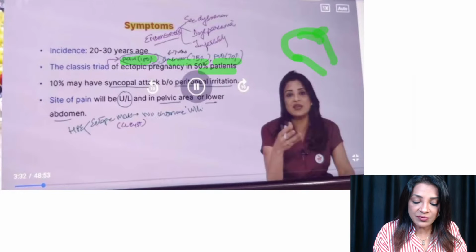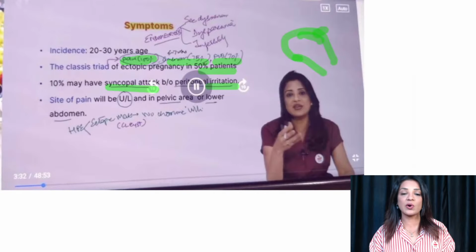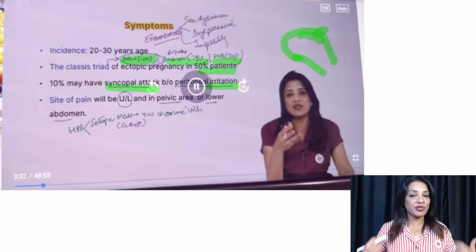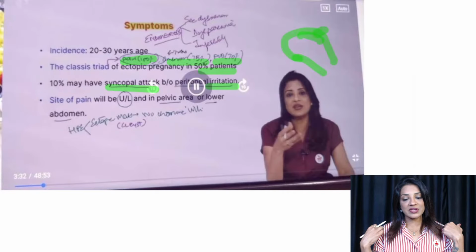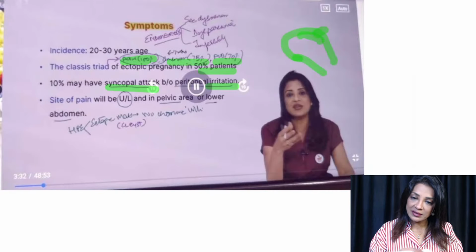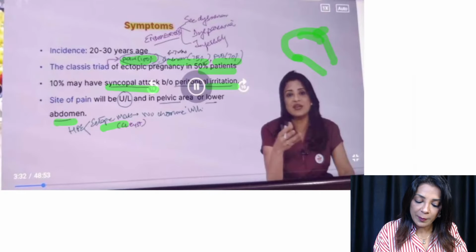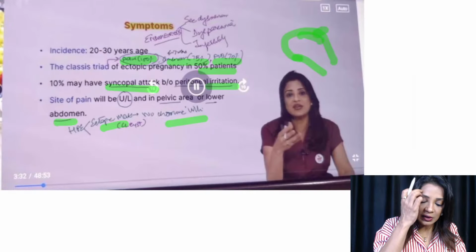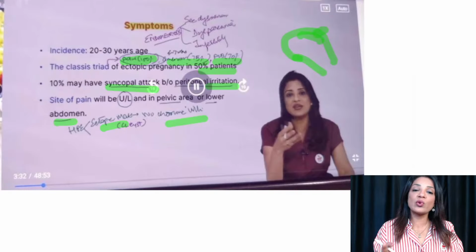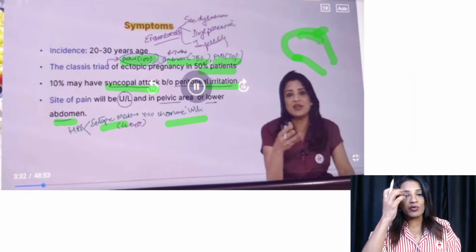Now 10% will have syncopal attack because of peritoneal irritation, and this happens because of the blood collected in the pouch of Douglas, which goes and irritates the diaphragm. The phrenic nerve gets irritated, and that gives her the shoulder pain. Now, site of pain will be unilateral because it is one-sided, either right or left, in the pelvic area or the lower abdomen. The histopathology will show an ectopic mass with no chorionic villi, right? Chorionic villi will not be seen in the uterus because the uterus will only have Arias-Stella reaction, but chorionic villi will be seen in the products that we remove from the ectopic pregnancy.